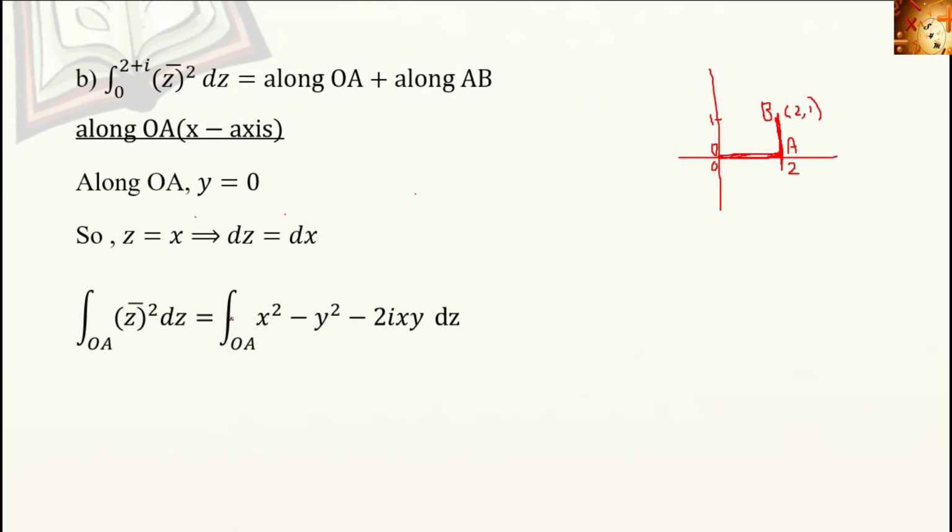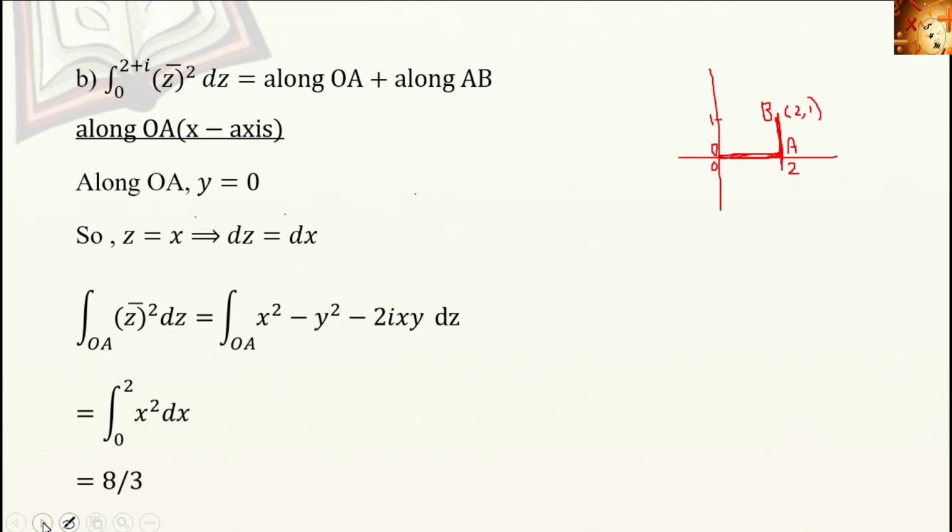Then our integral over OA of z bar square dz is equal to the integral over OA of z bar square, which is x square minus y square minus 2ixy. Here we are going to find along OA, so y equal to 0. Then the y terms are 0. So x square alone. dz is dx. So x square dx. Here along OA x varies from 0 to the point 2. So integral 0 to 2 of x square dx. So the answer is 8 by 3. So along OA the answer is 8 by 3.